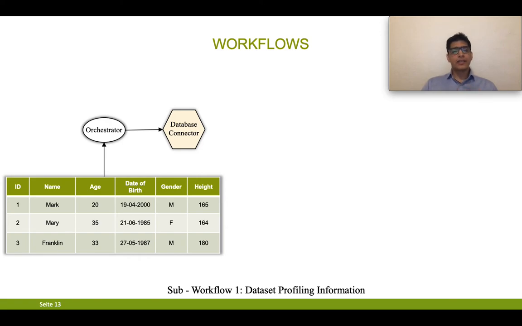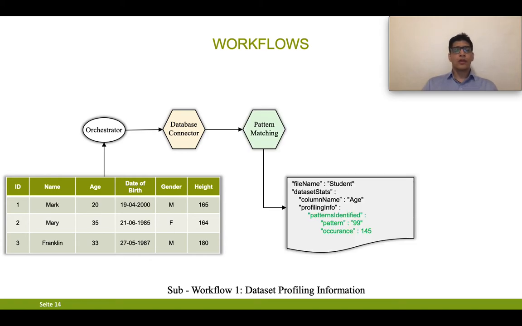Once the data is provided to the orchestrator, the first and foremost microservice executed is the database connector. The task of this microservice is to connect the framework to a database so that this complete input dataset is loaded into the database, and all the transformations or actions are performed with the help of a database connection. Once the connection is established, the first data profiling microservice that is executed is pattern matching.